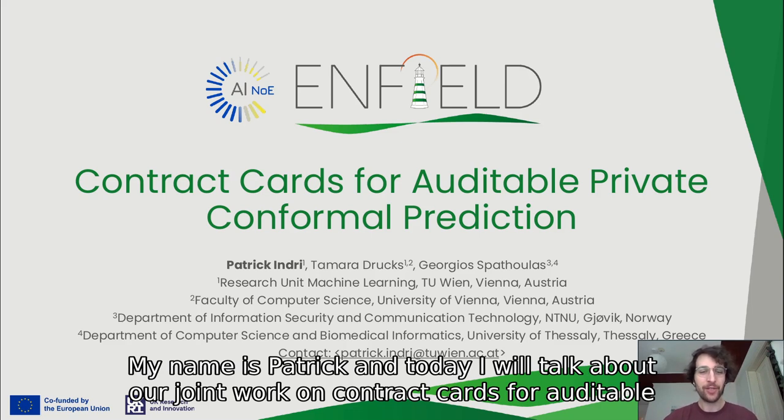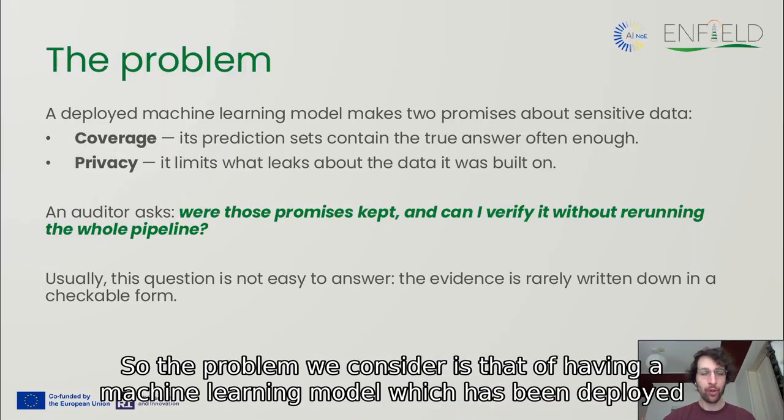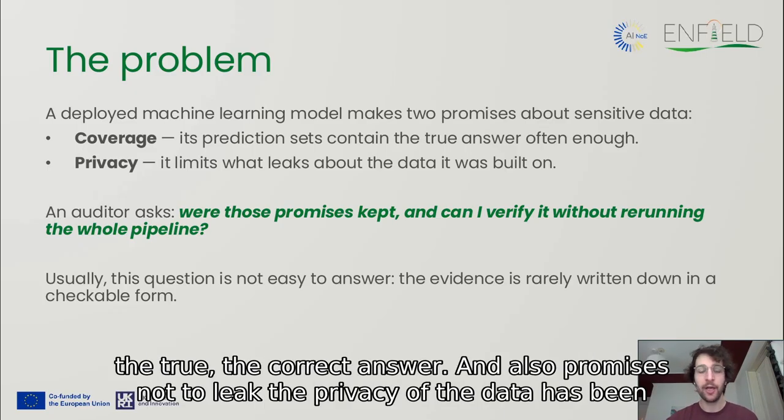My name is Patrick, and today I will talk about our joint work on contract cards for auditable private conformal prediction. So the problem we consider is that of having a machine learning model which has been deployed, and that it promises two things. It promises to have a good coverage, so that the set of answers the model gives often contains the correct answer, and it also promises not to leak the privacy of the data it has been